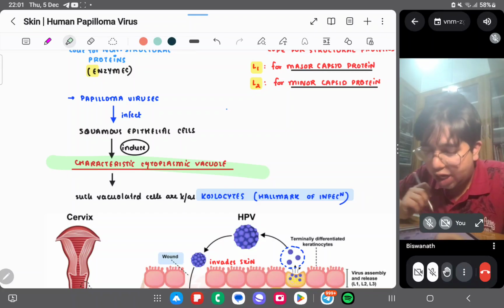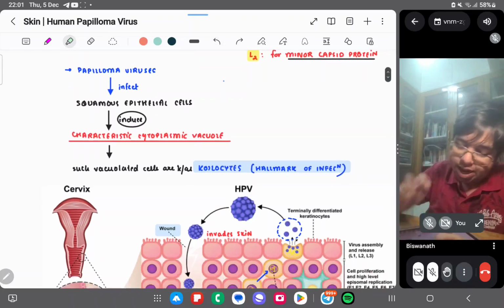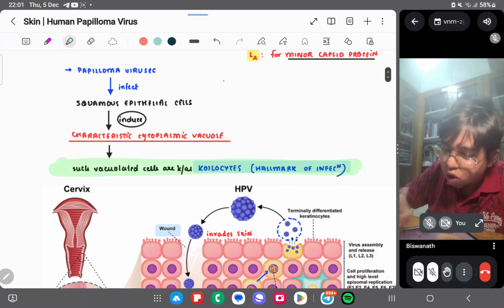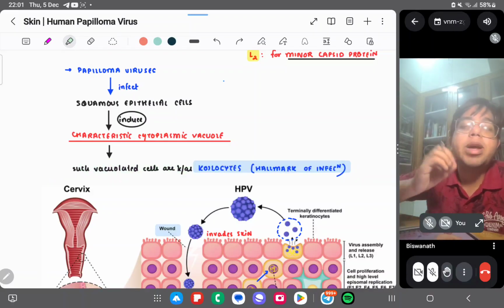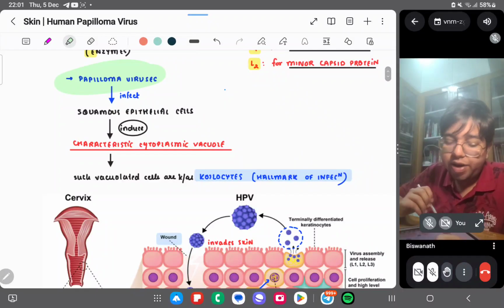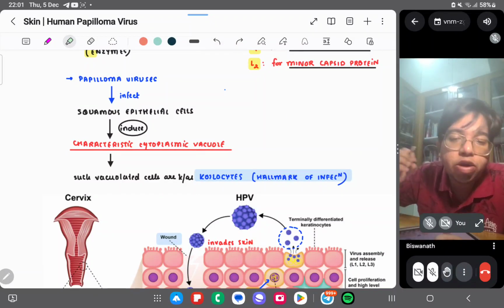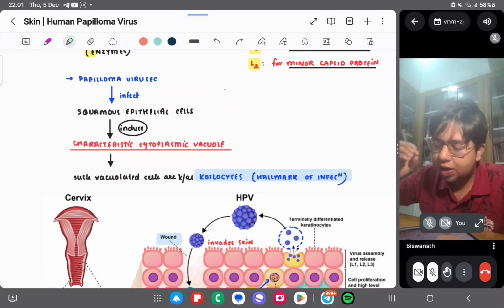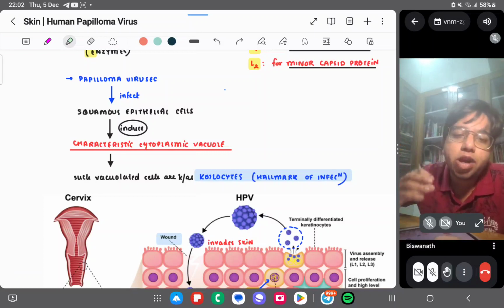A characteristic cytoplasmic vacuole formation is there, and such vacuolated cells are called koilocytes. Koilocytes are the hallmark of the inflammation that is occurring due to this papilloma virus. So in papilloma virus, a characteristic cytoplasmic vacuolation is there, and this vacuolated cell is called the koilocyte, and the koilocyte is the hallmark, right?